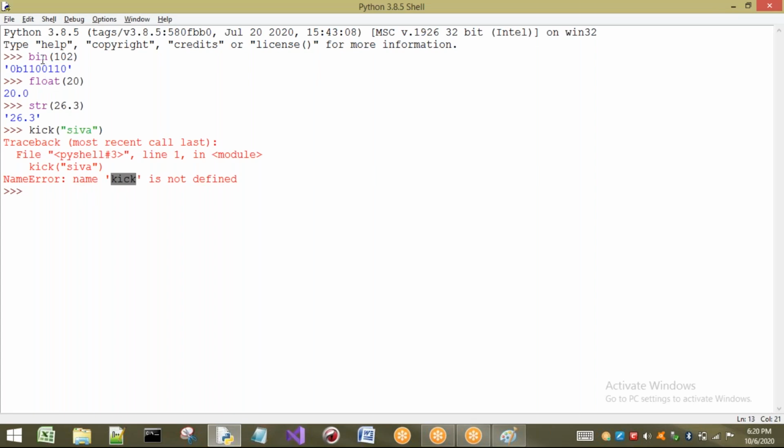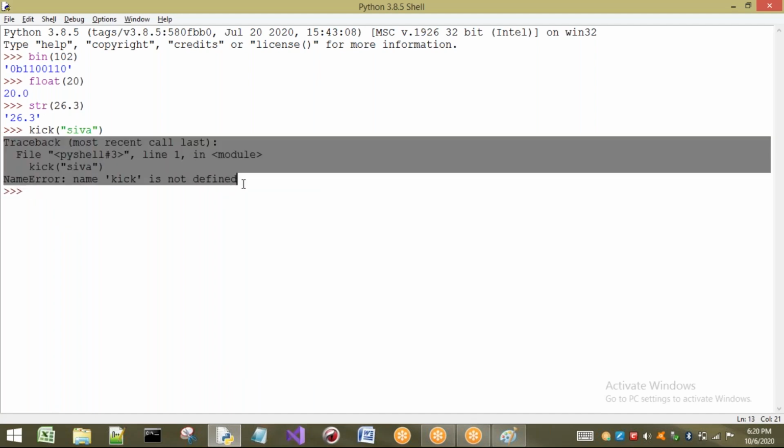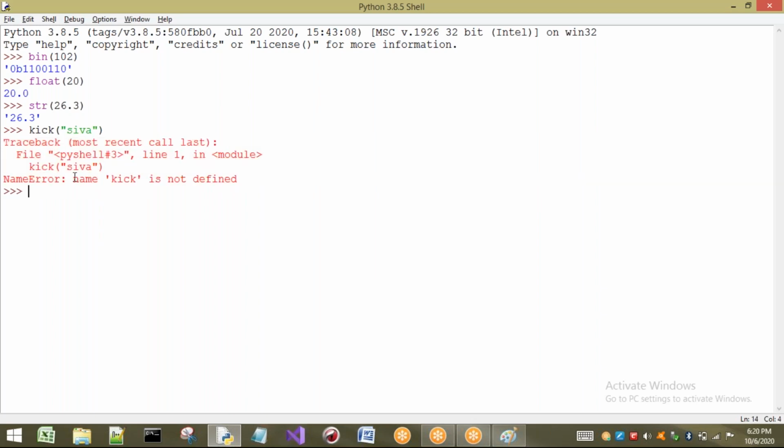If you write float, if you write bin, if you write str, I know that, so I am not going to say I don't know. But if you have written something I don't know, who is going to throw this message? Who is going to give this message to you? The Python interpreter. Clearly it will give that. If it doesn't know, it will just say I don't know. That is nothing but, in this way, it is going to tell you: name kick is not defined. If you want to tell something to me, you have to define it first. Otherwise, if I know, I will execute.